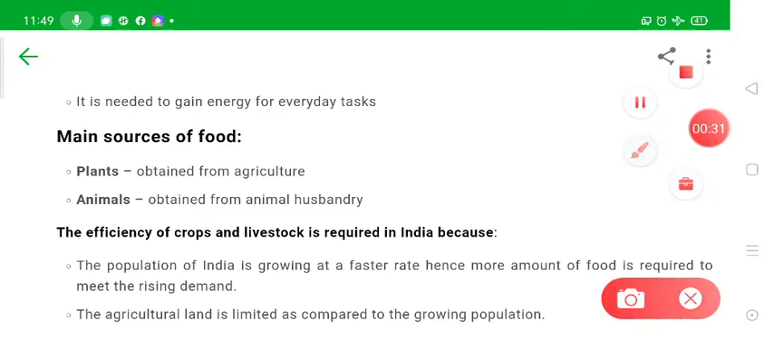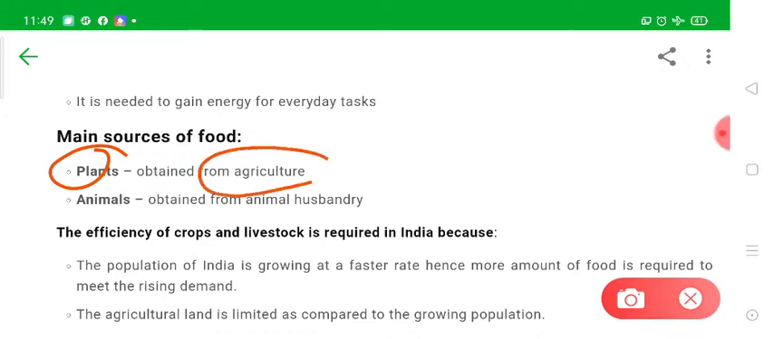Let's see which types of foods we obtain. We obtain foods from plants, and these foods are obtained from agriculture. We also obtain some foods from animals. For example, we eat meat, eggs, milk, and a number of products obtained from these. So this is obtained by the practice known as animal husbandry.